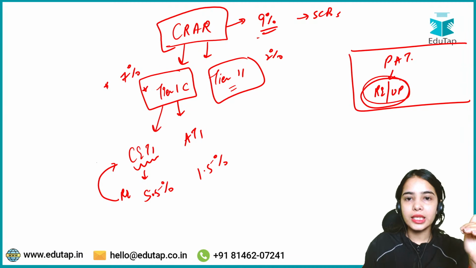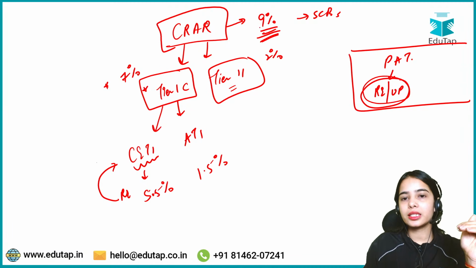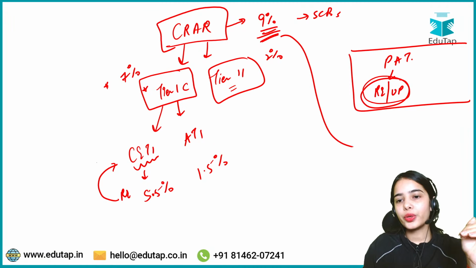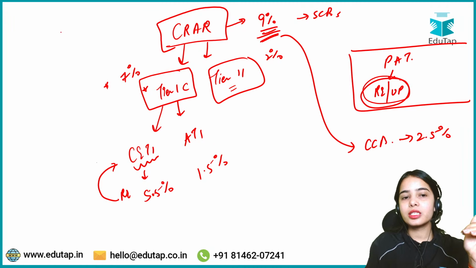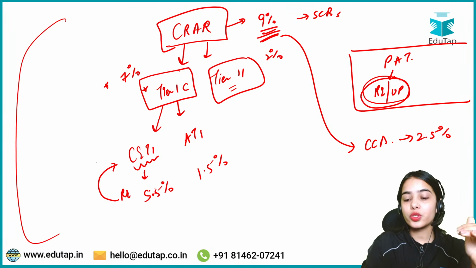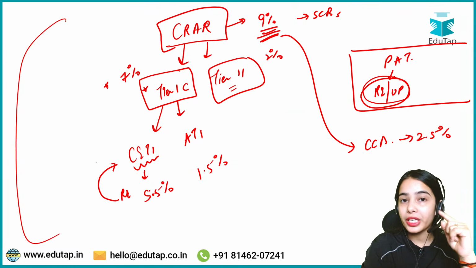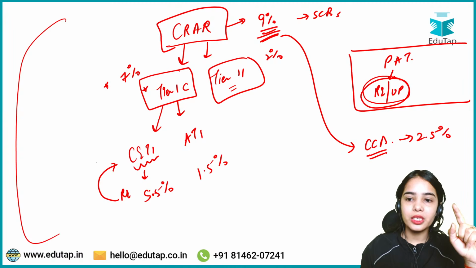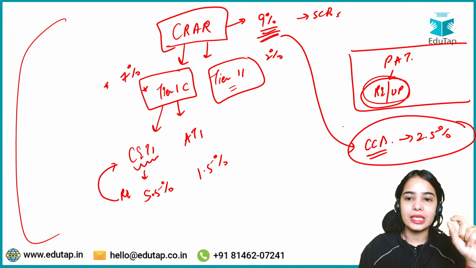Now, other than this 9% of the CRAR, you can understand that the capital conservation buffer is 2.5%. This is all static. I'm giving you the understanding so that you can understand the table and remember the table. Capital conservation buffer is 2.5%. That is the additional buffer that the bank has to maintain.